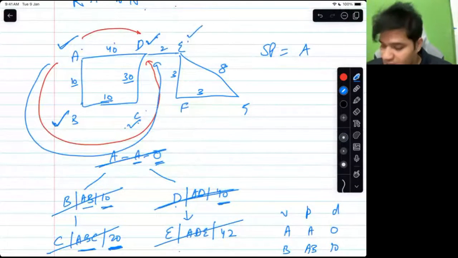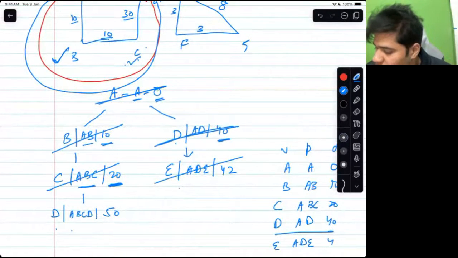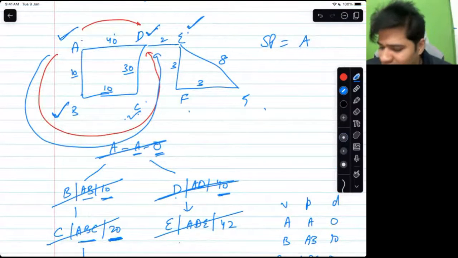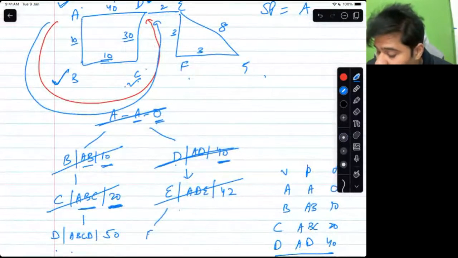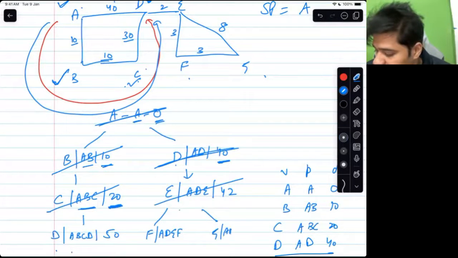Mark. Work. E explored, ADE 42. Neighbors. Neighbors of E are D, F and G. D is marked. So F and G. If you are with me and if you are actually working, the paths I will write are ADEF, ADEG.